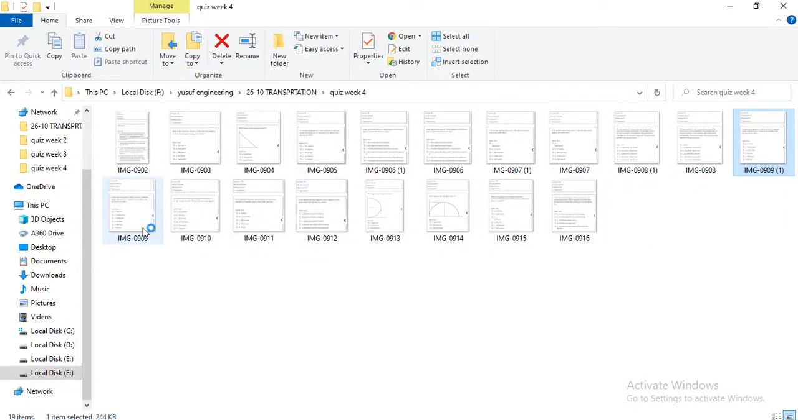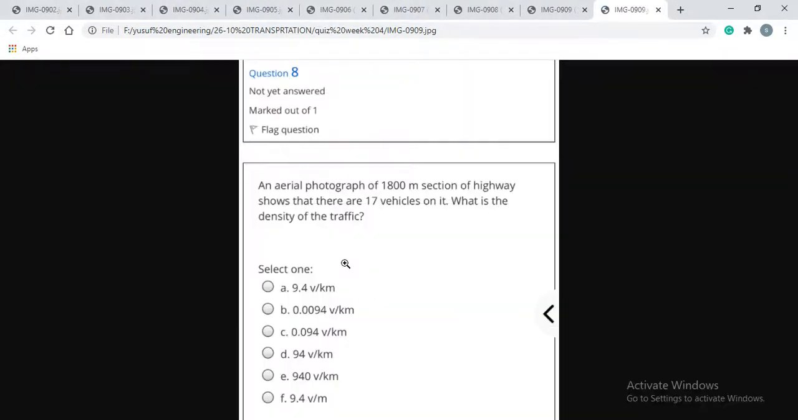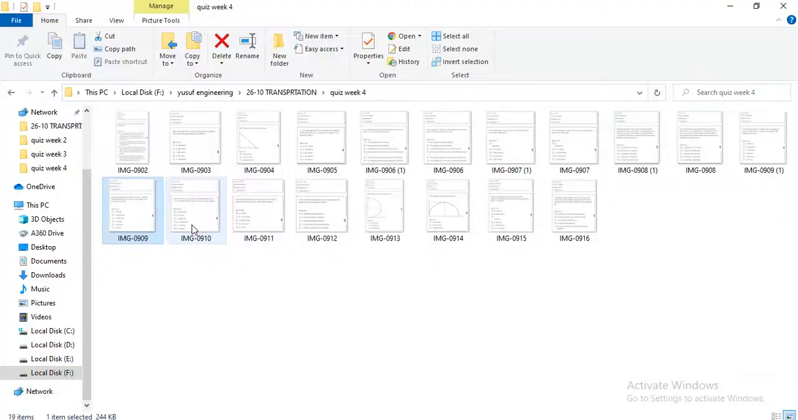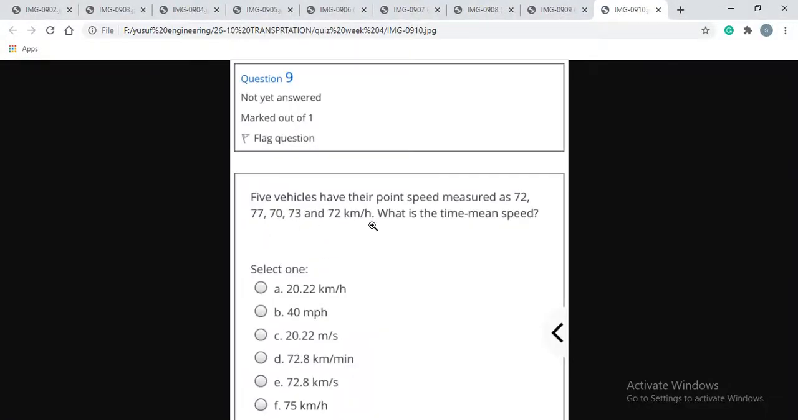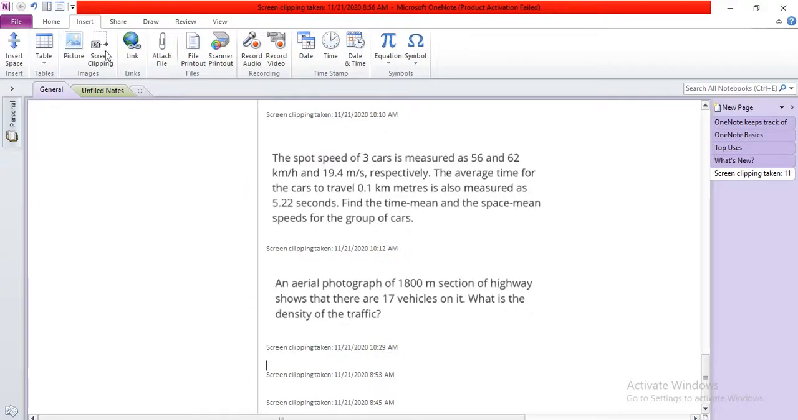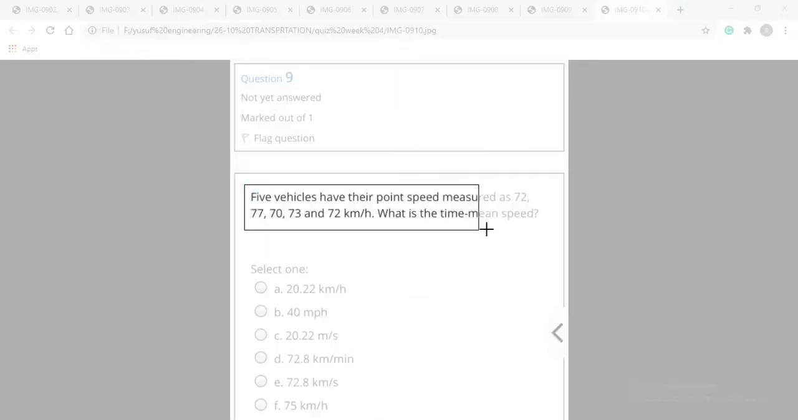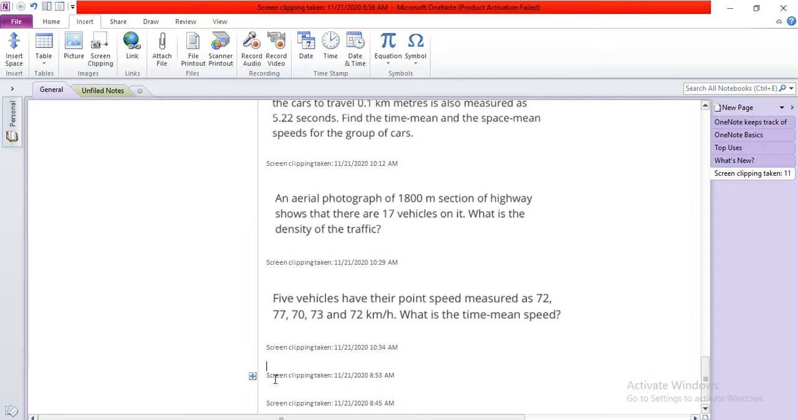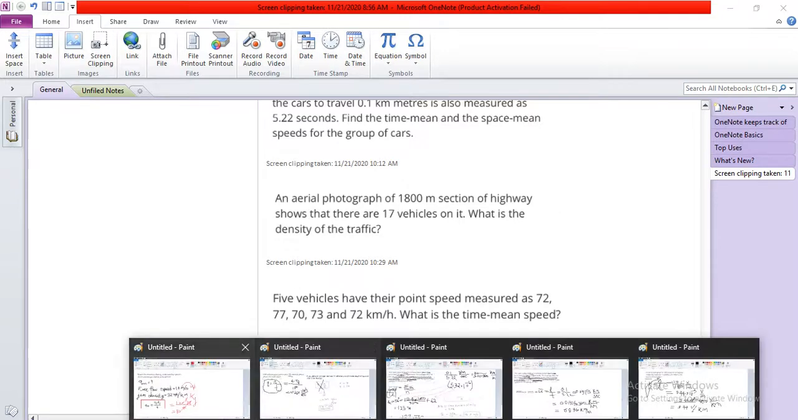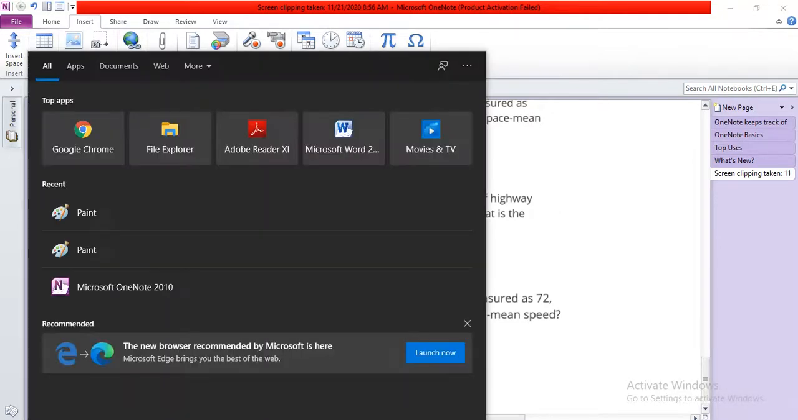Then this one is again the same, so no need to solve it. And then this one: 5 vehicles, what is the space mean speed? This question is the same, we have already solved such a question, no need to work it out.